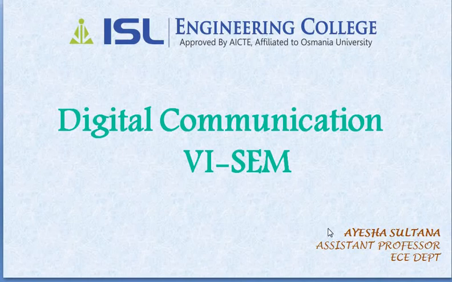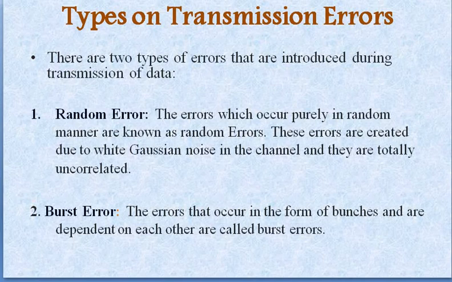And we have seen different kinds of errors. I hope you all remember what the different kinds of errors are that we discussed in the previous class. That was your random error as well as your burst errors. So what is a random error? It might be 1-bit or 2-bit errors that occur suddenly, randomly, in your data stream or message signal, and burst errors are a bunch of errors occurring in your data stream. So those are the different kinds of errors.